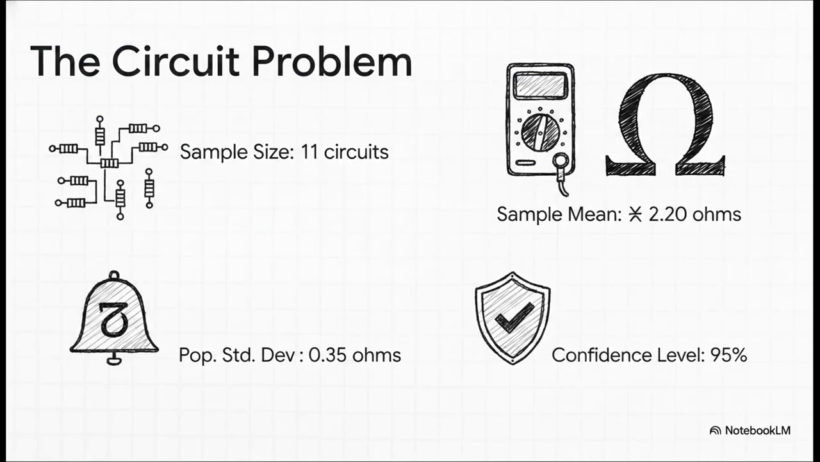All right, so I want you to picture this. You're a quality control engineer at a factory that's pumping out thousands of these little electronic circuits. You need to estimate the true average electrical resistance for the entire production run, but there's no way you can test them all. So you grab a random sample of 11 circuits. You test them and you calculate a sample mean resistance, our X bar, of 2.20 ohms. Now, from years of data, you know the population standard deviation, sigma, is a steady 0.35 ohms. The mission? Construct a 95% confidence interval for the true mean resistance of all those thousands of circuits.